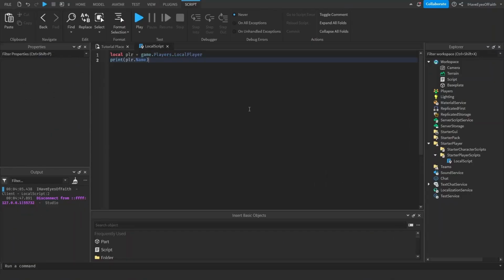Remember how I told you before that clients and servers need to communicate with each other? And there's many situations where you want to talk to the server, like if you have a user input something, like if they press the E key and then you want an attack to happen. The attack will take place in the server, but the user input is controlled with the local script. And the way we do that is through remote events. Remote events are just an object that lets local scripts communicate with the server scripts, and server scripts communicate with the local scripts.